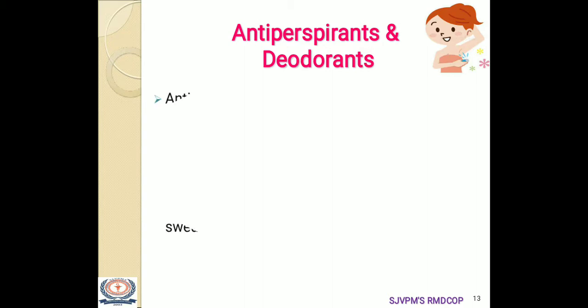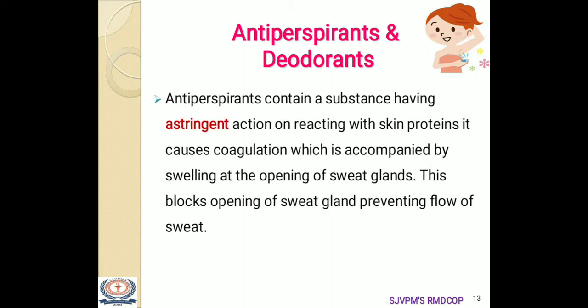The next one is that antiperspirants contain some substances which have astringent action. The main function of astringents is that they cause constriction of the vessels or they cause coagulation of cell protein. Because of this astringent action they react with the skin protein and it causes coagulation which is accompanied by swelling at the opening of the sweat gland, and this blocks the opening of the sweat gland and prevents the flow of sweat. So in this way antiperspirants perform their action.